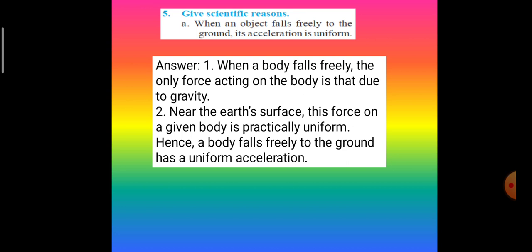Give scientific reasons. First one, when an object falls freely to the ground, its acceleration is uniform. First point, when a body falls freely, the only force acting on the body is due to gravity. Near the Earth's surface, this force on a given body is practically uniform, and hence a body falling freely to the ground has a uniform acceleration.